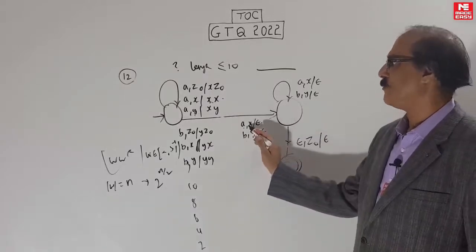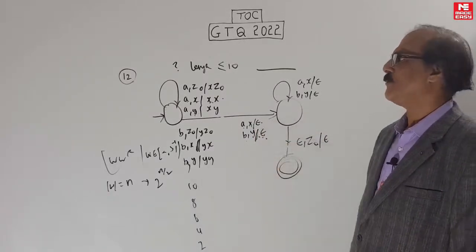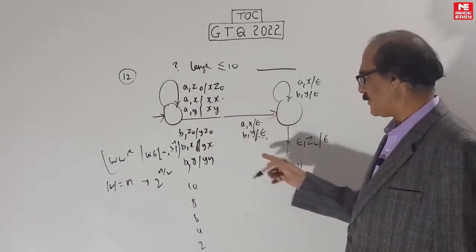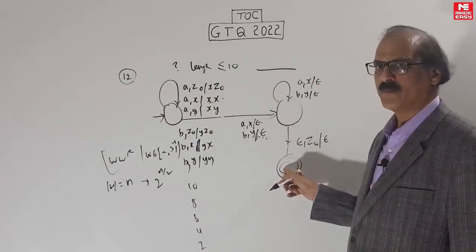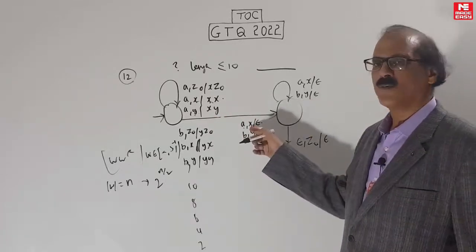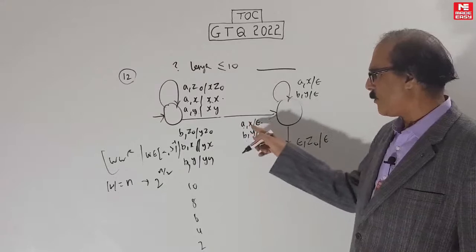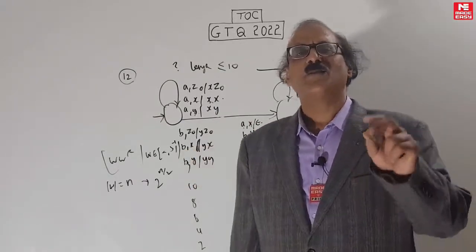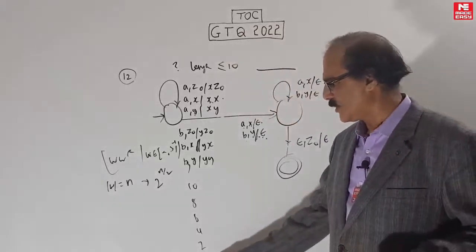Minimum 1 bit has to come. X or Y has to be there. Minimum 1 a has to come. Null string is not accepted. There is no bypass, no direct path for the null string. Previously when we had a null move, the null string would be accepted, but now there is no null move. Null string will not be accepted, minimum 1 bit is required. So this is {a,b} plus. That means this is all even palindromes except the null string. So don't count the null string, the 0 bit.